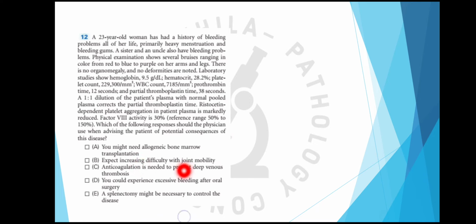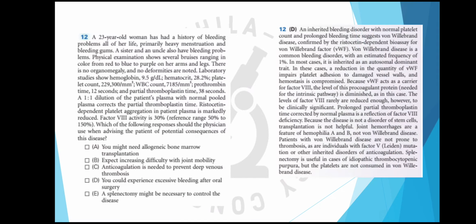You could experience excessive bleeding after oral surgery. This is true, because it manifests with bleeding tendencies, and bleeding after minor trauma is common in von Willebrand disease. So after oral surgery or some trauma, bleeding can be seen. So D option is correct. Lastly, splenectomy might be necessary to control the disease. Splenectomy is not a treatment option for this bleeding disease. It is generally done in relapsed and refractory cases of chronic ITP. So the answer will be D. That was the explanation.